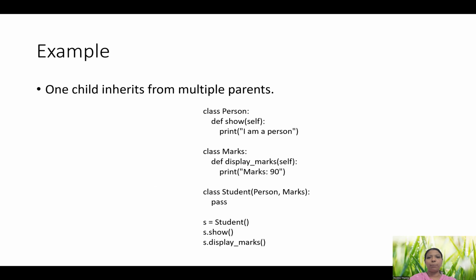So here is an example. Here I have two classes, person as well as mark. Person class has show function and the mark class has display function. Now I have another class called student, which is going to make use of both the classes, person as well as the mark. You can see here. Now when I create an object for the student class, s equal to student of, I can access both the functions. See, student class itself doesn't have any function, but I can make use of the two functions present inside the parents. This is an example for multiple inheritance.